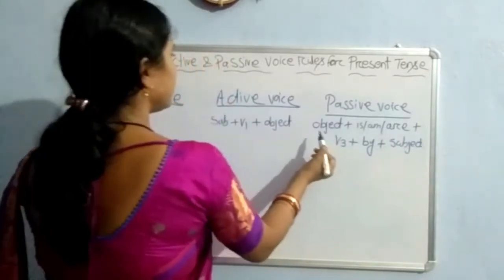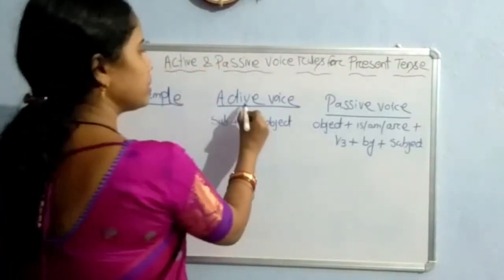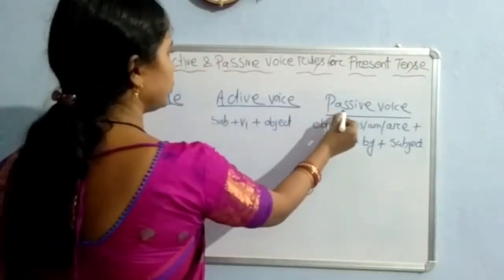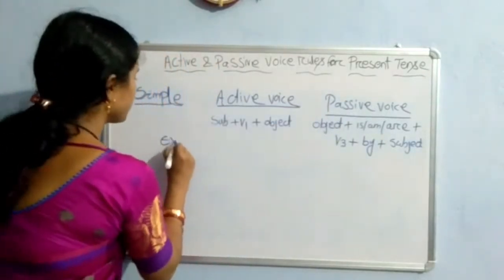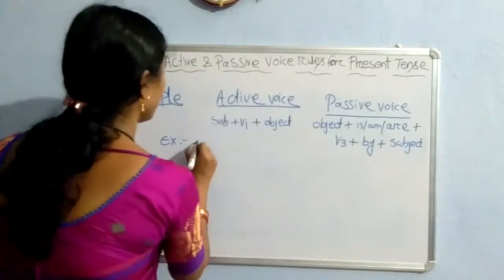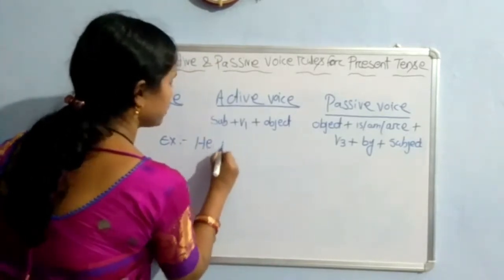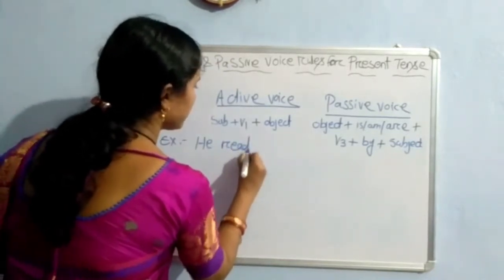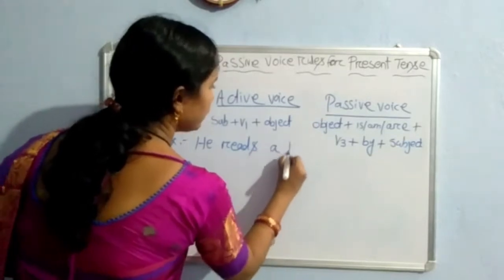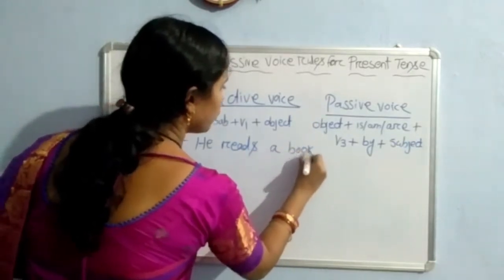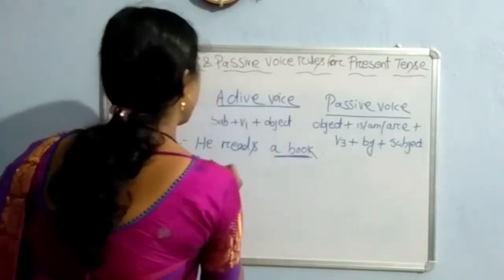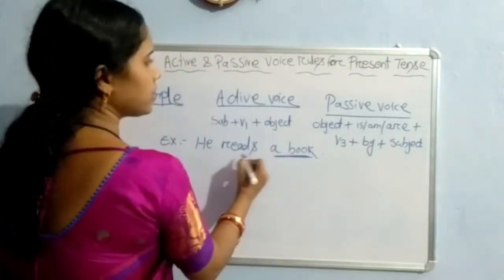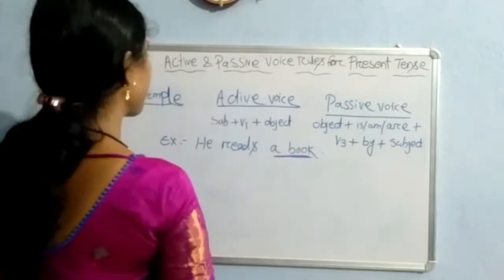This is the key rule of changing active voice into passive voice. For example, he reads a book. Without an object, we can't convert an active sentence into a passive sentence.